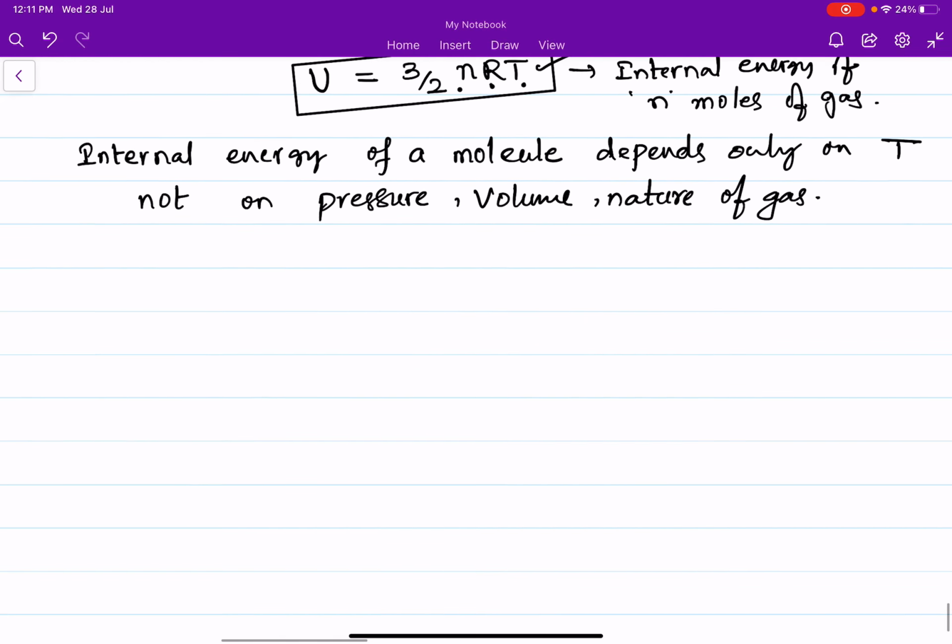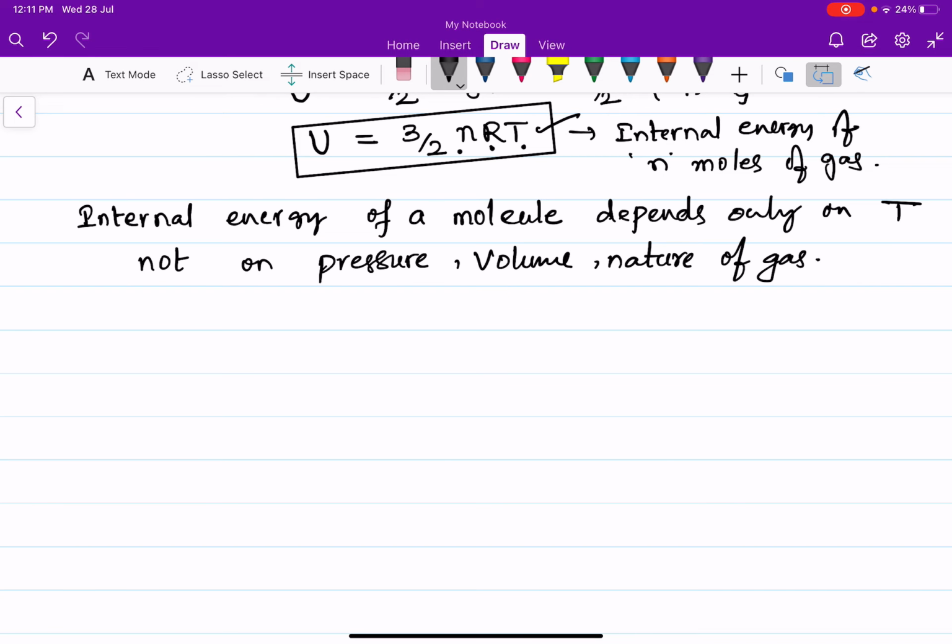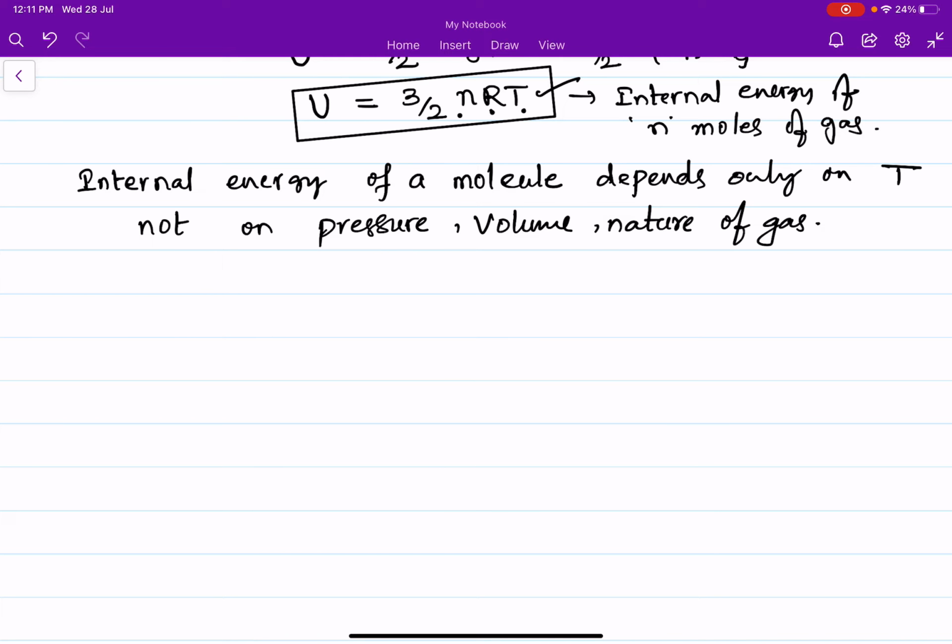Now here I am going to discuss partial pressures. Internal energy of an ideal gas depends on temperature only, not on pressure, volume and nature of the gas. Now consider a mixture of non-reactive, non-interacting ideal gases.